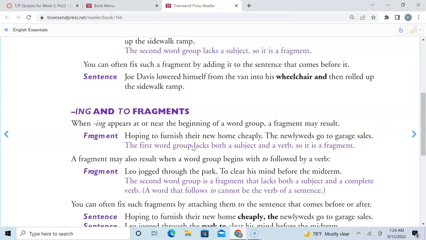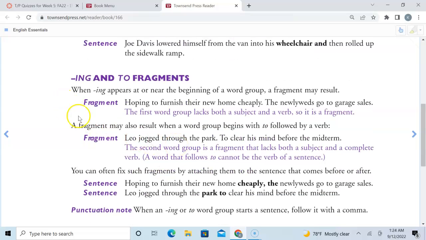All right, let's take a look here. So that's ing, and then to. I don't see this a lot, but the book talks about it. Leo jogged through the park to clear his mind before his midterm. If we stop here, to clear his mind before the midterm, who? There's no subject. So they just want you to put these together. To clear is an infinitive. So Leo jogged. They have it. Oh, where is it? I'm trying to look where they fixed it. Well, I don't think.